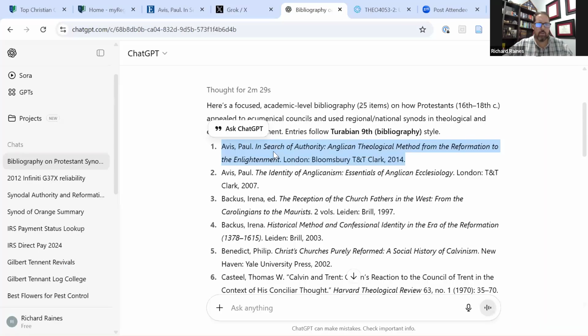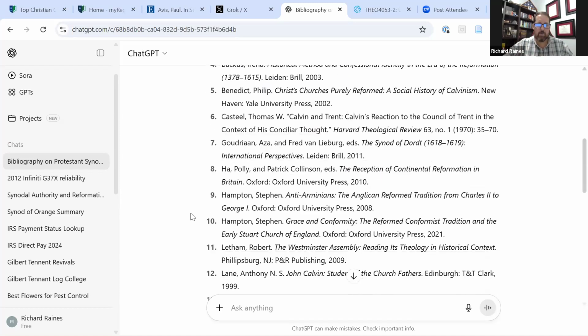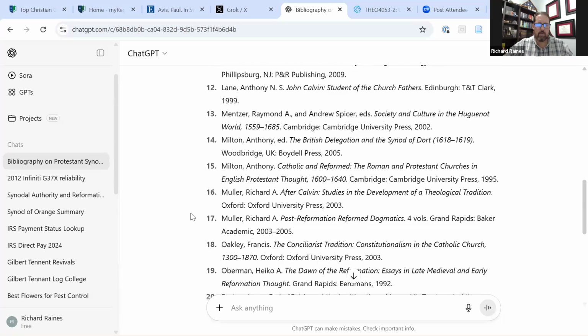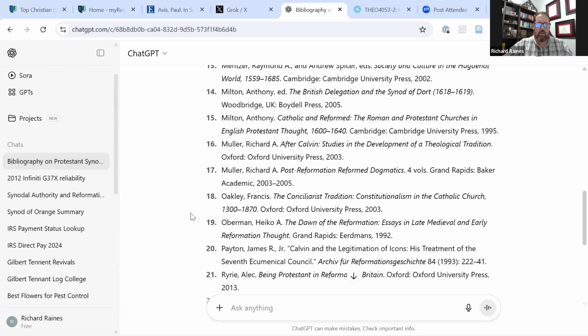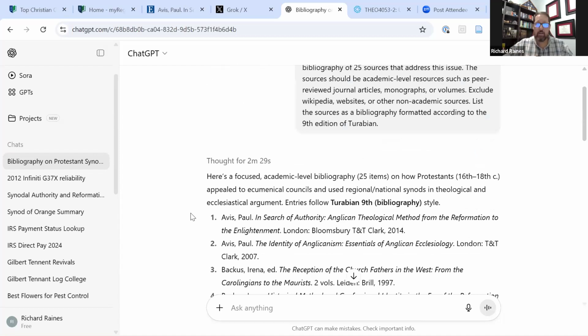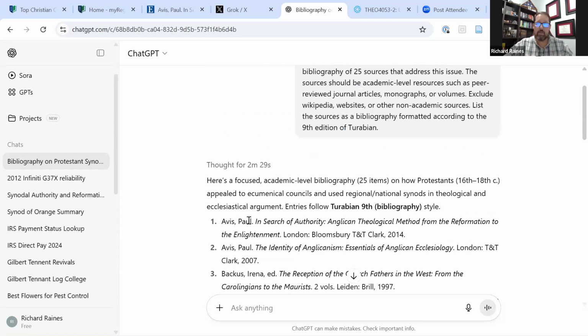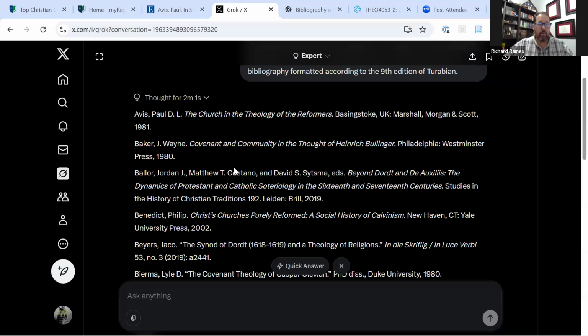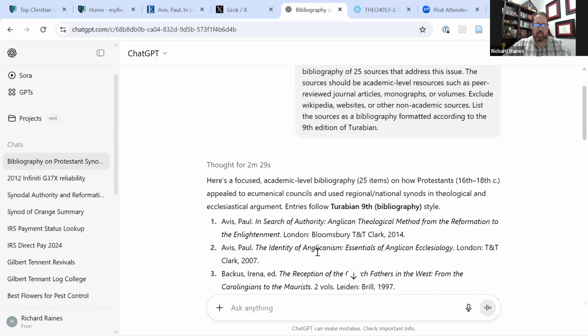All right. So what was the first source? The first source for me on ChatGPT was from Paul Avis. Now, that's interesting. The first two were Paul Avis. Let's see if there's any more in here with Paul Avis. Probably not, because it put it in alphabetical order. So apparently, a little nugget in this is that Paul Avis seems to be a major voice when it comes to trying to find some of this stuff. Okay. So here's another Paul Avis. Paul Avis, the identity of Anglicanism, in search of authority.